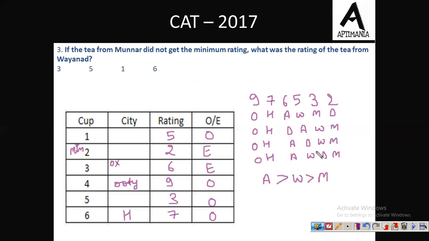But in the question it is given that the tea from Munnar did not get the minimum rating. So M's rating cannot be 2. So we have only one possibility. What was the rating of the tea from W? So the rating of the tea from W was 5. So the correct answer to this question is 5. So now let's move to the last question of this set.